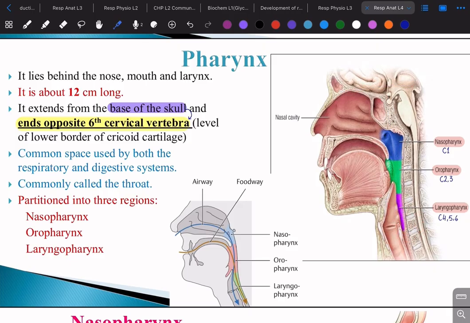Then we have to know that it's divided into 3 parts. The first part is known as the nasopharynx, the second part is the oropharynx, and the last part is the laryngopharynx.